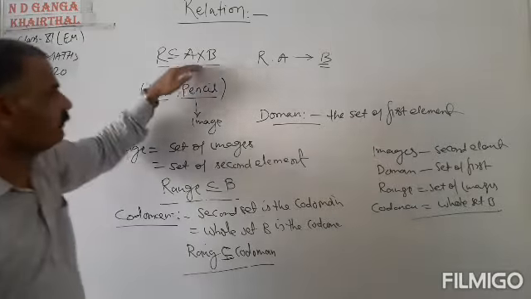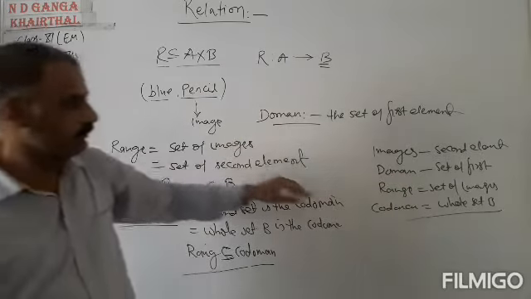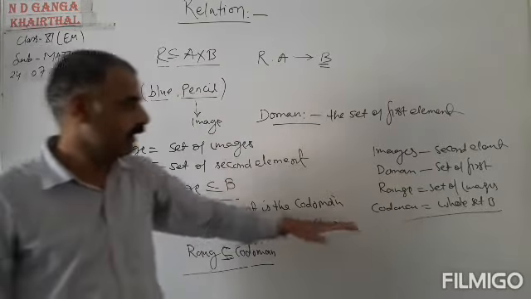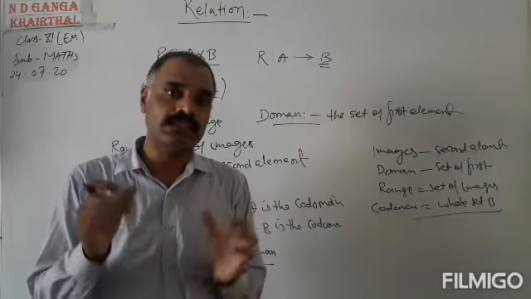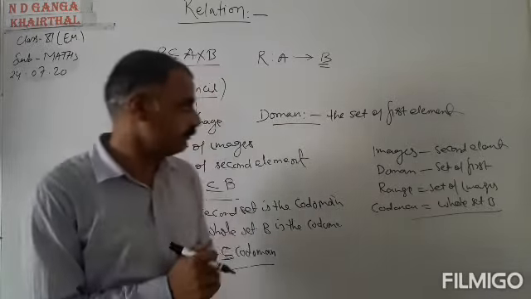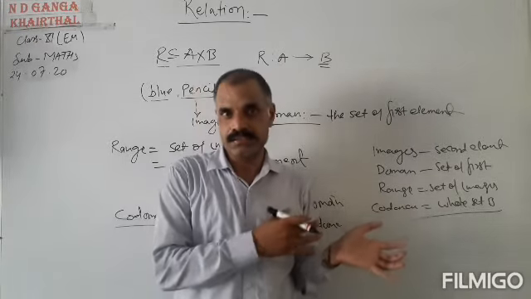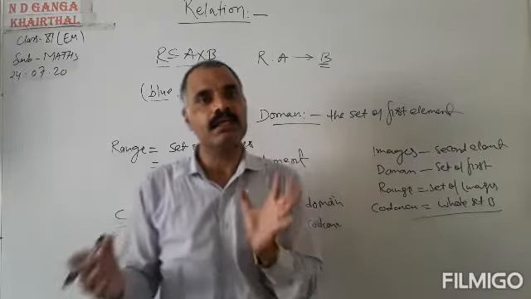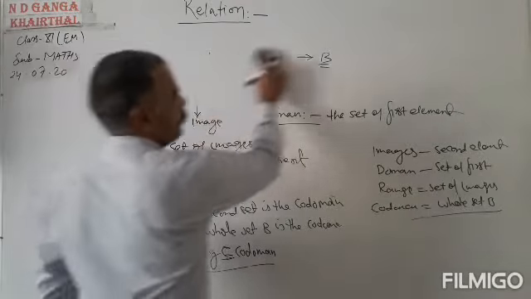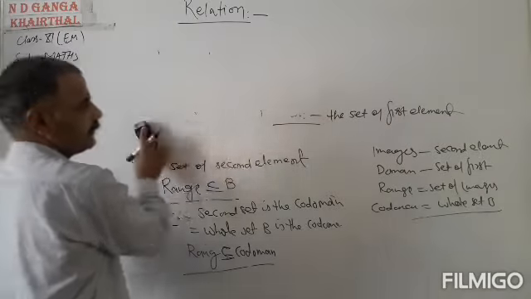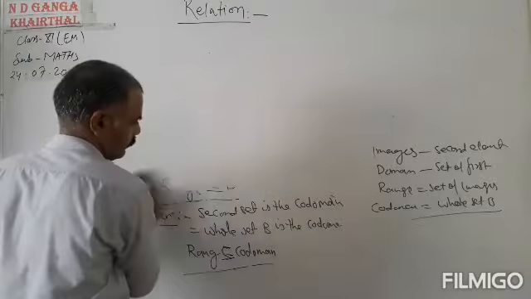Images of any element of the relation, domain of the relation, range of the relation, and codomain of the relation. Okay, now we will understand this concept, meaning images, domain, range, and codomain, more elaborately by taking an example. But before that, we will understand one more definition of relation R.